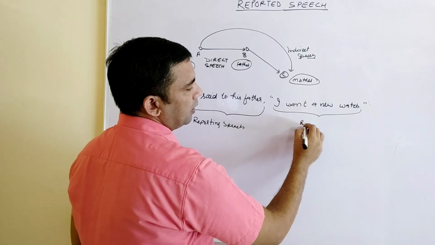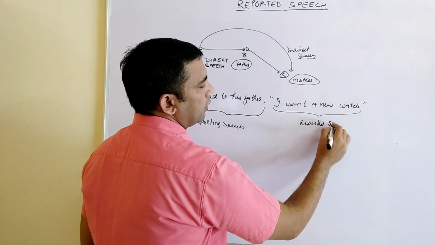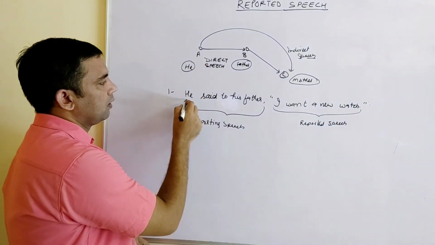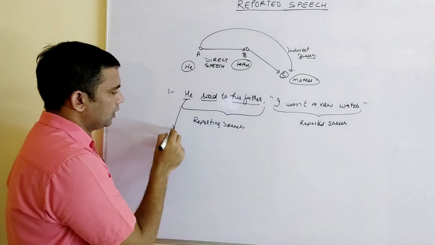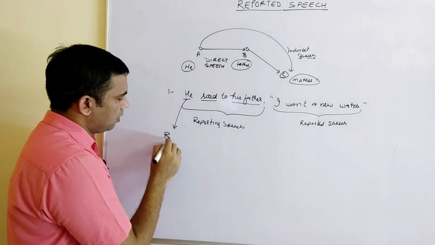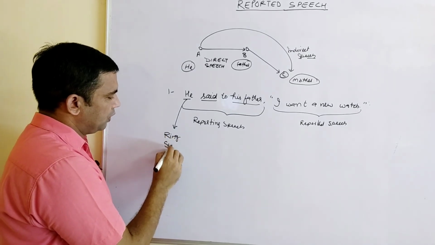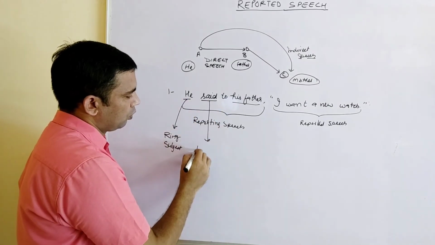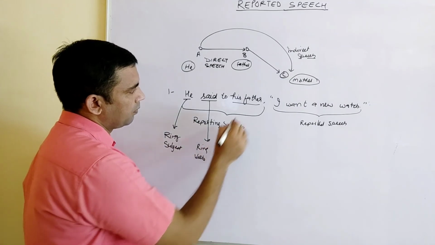The part within inverted commas is called the reported speech. Here we have subject, verb, object. Ring means reporting. This is called the reporting subject, and this is called the reporting verb.